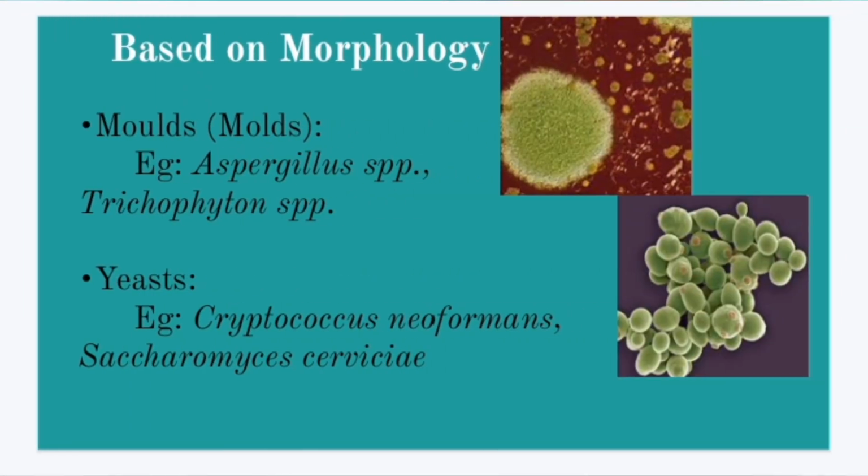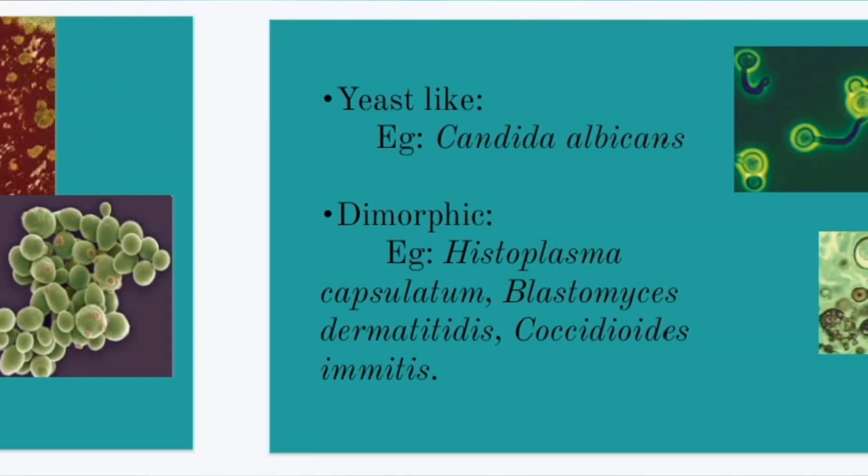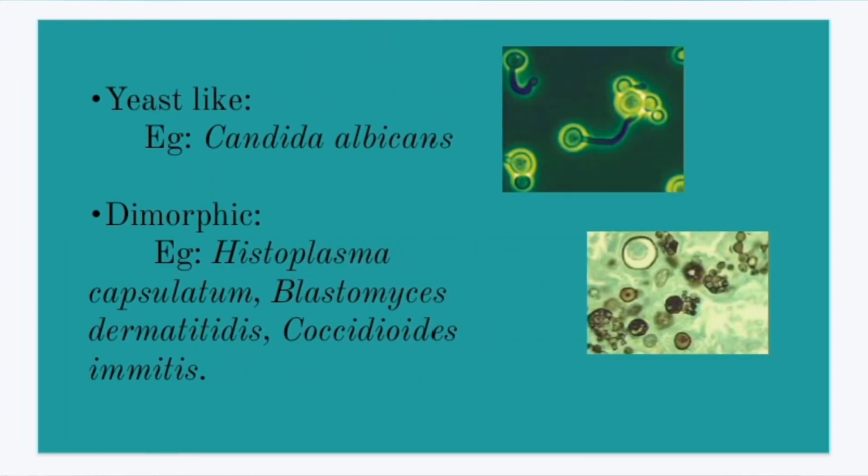The next classification is based on morphology. They are simply moulds, yeast, yeast-like and dimorphic. Examples for moulds are Aspergillus and Trichophyton; for single-cell yeast, budding Cryptococcus neoformans, etc. Yeast-like fungi are similar to yeast, but they produce pseudohyphae. Hyphae are the filamentous structures, but in pseudohyphae it will look like this.